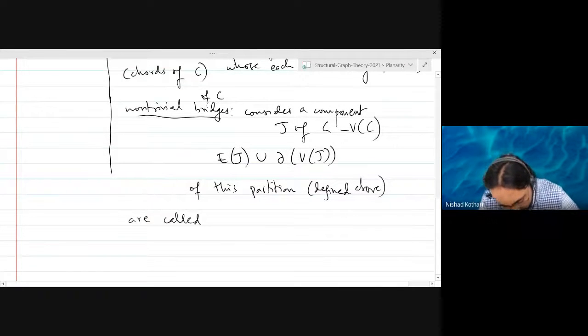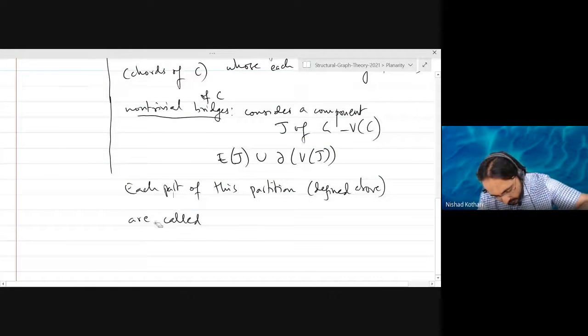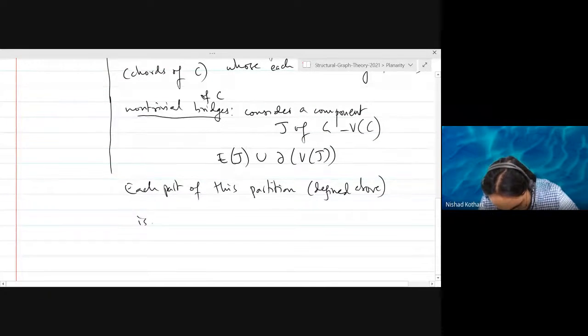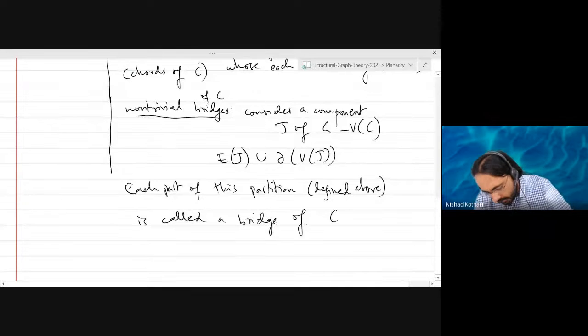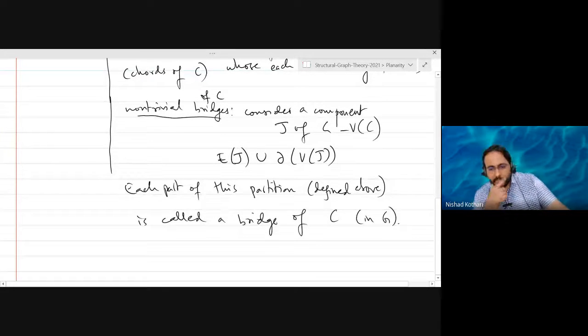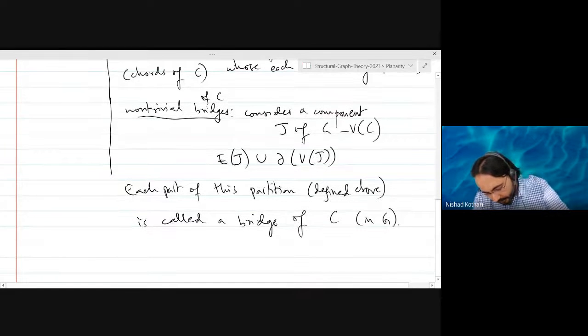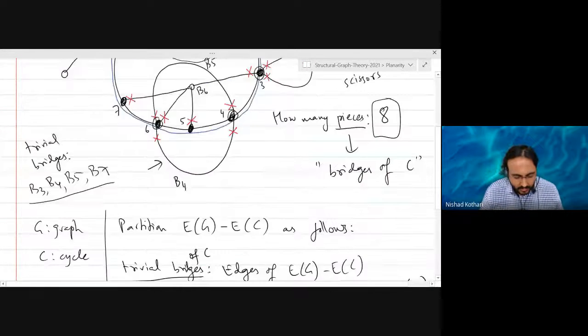Each part of this partition is called a bridge of C in the graph G. Okay. All right. So that's it.